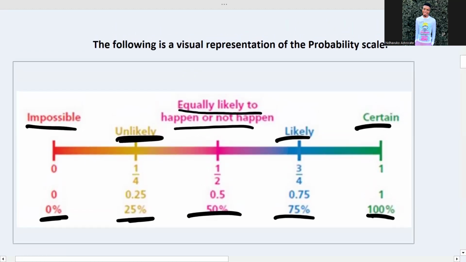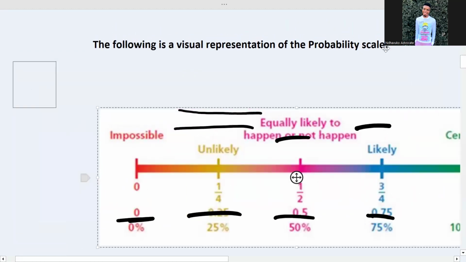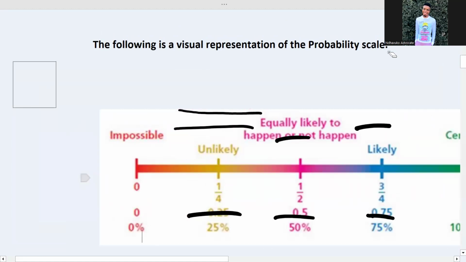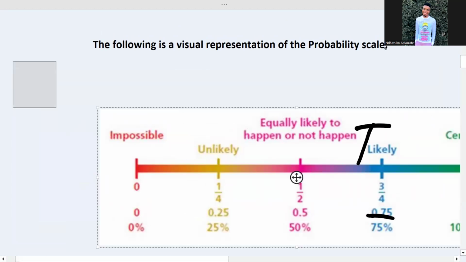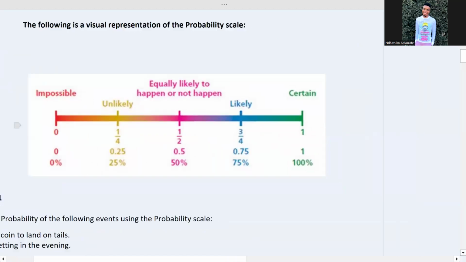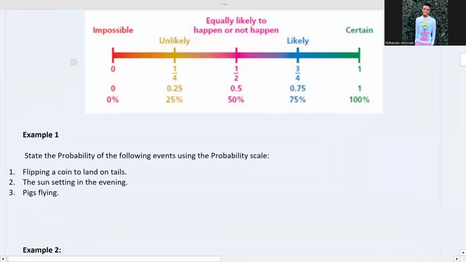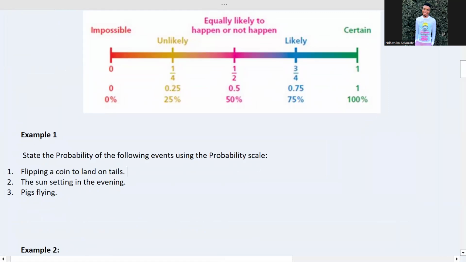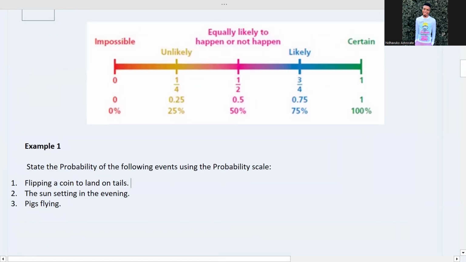So let me erase here so that I can give you some examples. Then we're going to see where those examples are going to fall. Okay, here are the examples. State the probability of the following events using the probability scale. First, flipping a coin to land on tail.